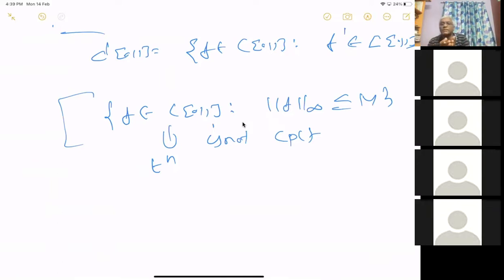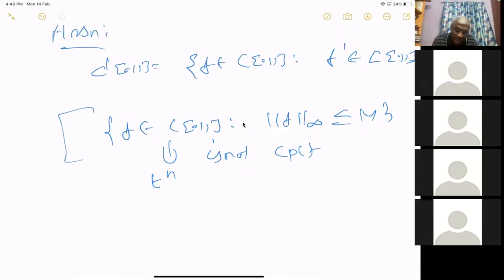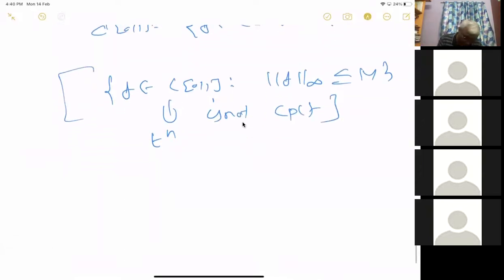Similarly, if you take the unit ball in general, you can prove it for infinite dimensional Banach spaces, but for a Hilbert space it is clear. If you take the orthonormal basis, then the distance between the elements is square root of 2. So in infinite dimensional spaces, closed and bounded sets are not compact, but something more will be compact. That is what I want to prove.